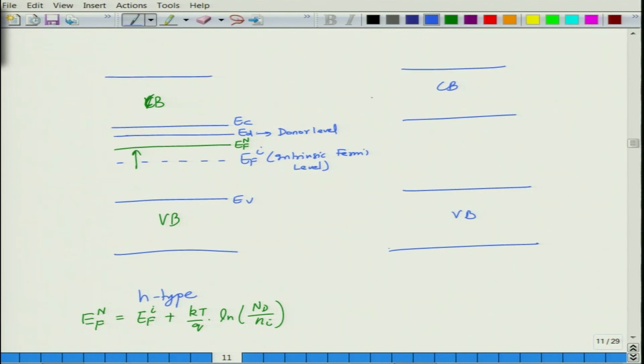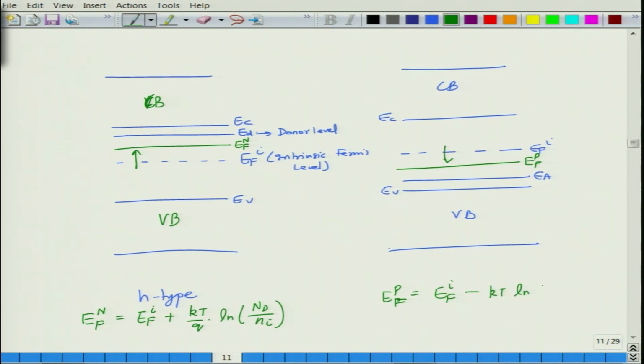Again, you can write EC, EV, and here we write EA, the acceptor level, and this is the EFI. In this case, the Fermi level goes down. So the Fermi level for a P-type semiconductor will be somewhere here. In this case, you write EFP as EFI minus kT ln of